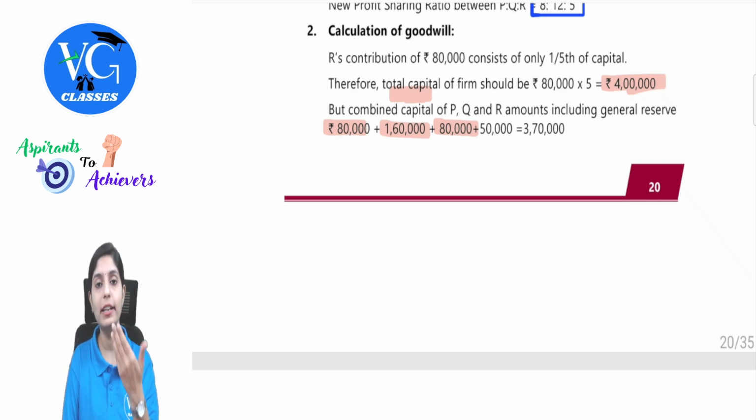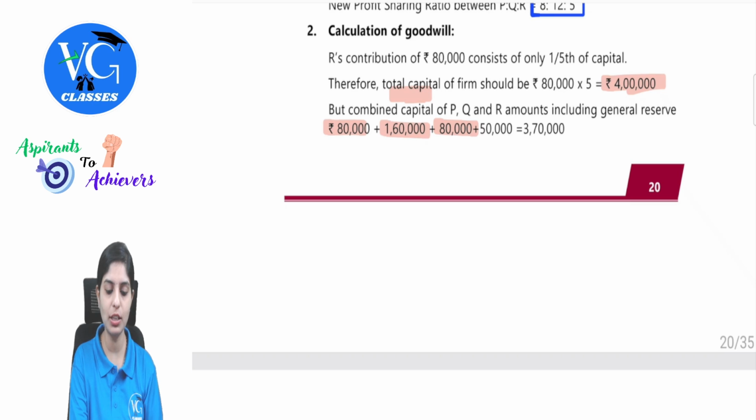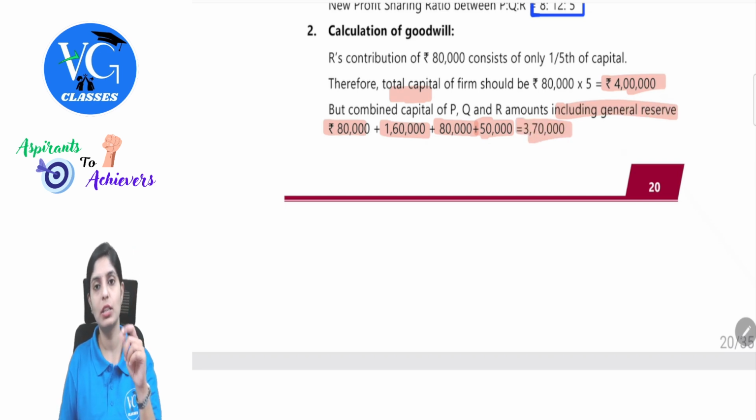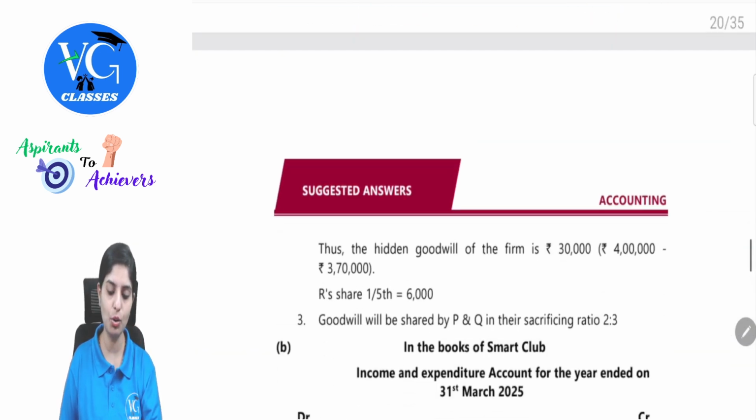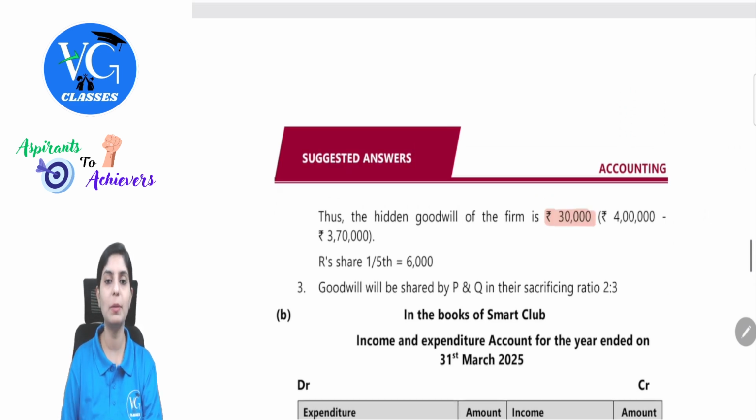General reserve is getting transferred because of admission. That means this balance was already existing before admission, which purely belongs to the partners itself. So that should also be taken into consideration. Plus 50. So the entire thing will be called as the total capital existing, including general reserve. So that is 3,70,000. So this difference is nothing but our goodwill. So this 30,000 will be the firm's goodwill.